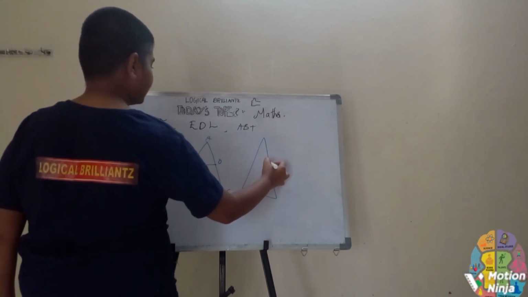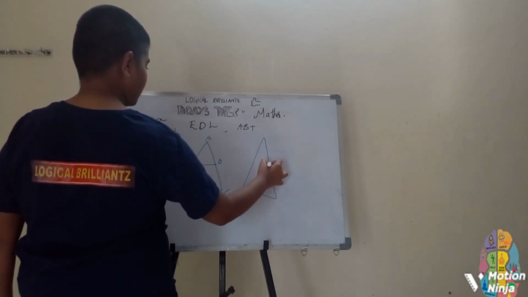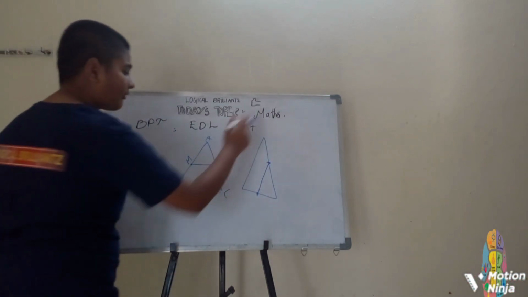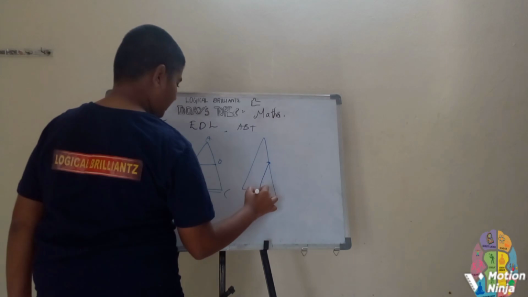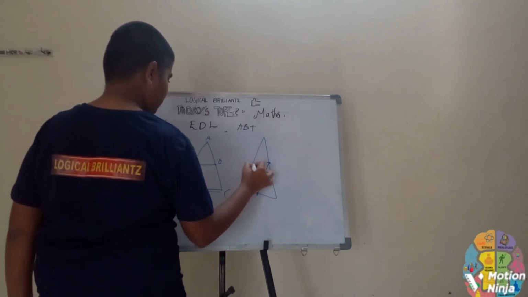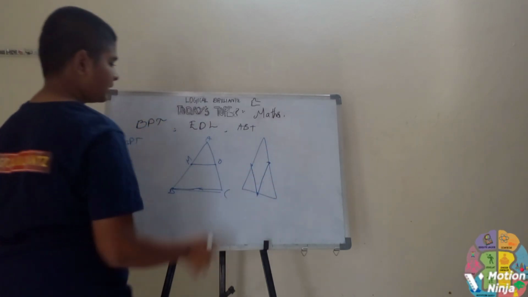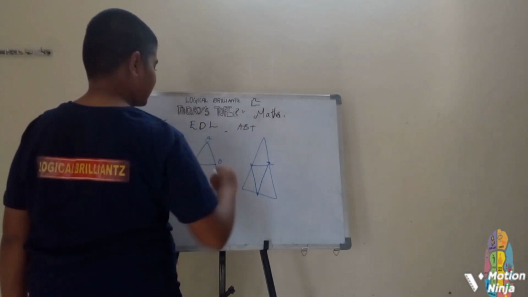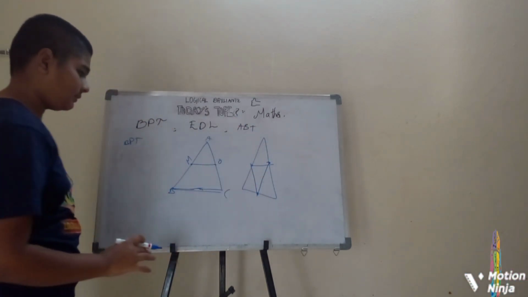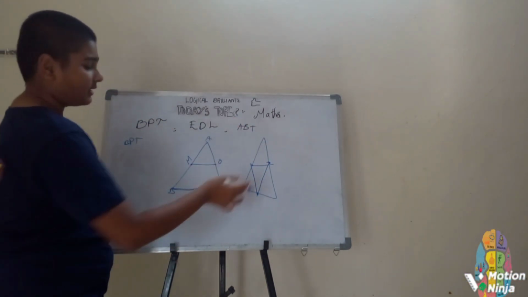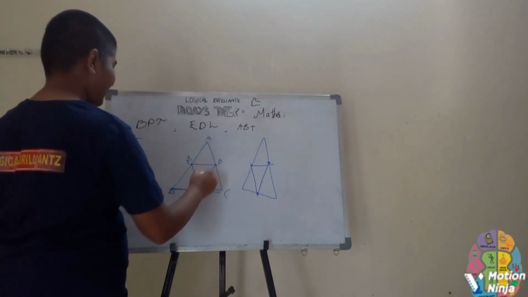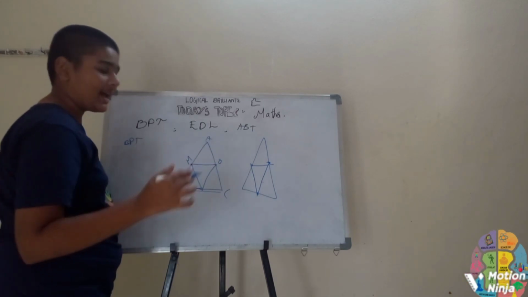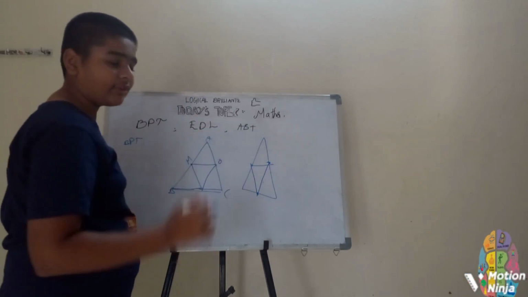Mark the midpoints. Join these two. This is parallel and half of this side. Let's join these two midpoints. This is parallel and half of this side. Join this, and it is parallel and half of this side. A mini triangle fits into this triangle. Yes, MO is parallel to BC, and MO is half of BC.